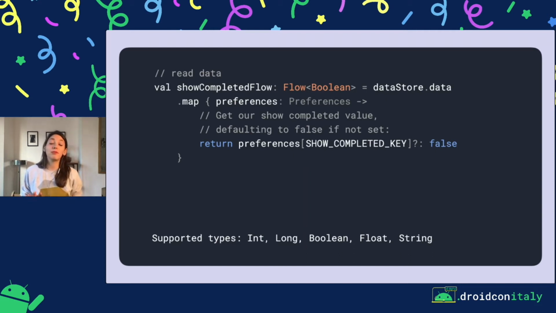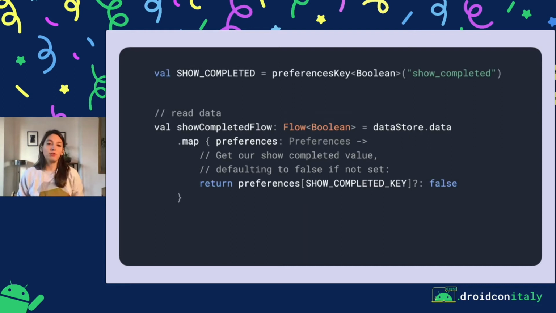But I said that the preferences actually allows us to only save primitive data. So right now, the supported types are int, long, boolean, float, and string. What I didn't show for now is what is that show completed key? Well, this is created using the preferences key. What I like about this approach is that it automatically connects a key with the specific type. So it gives you a little bit of type safety between what you're expecting. You no longer have that put int or put boolean that is easy to miss when you're using SharedPreferences.